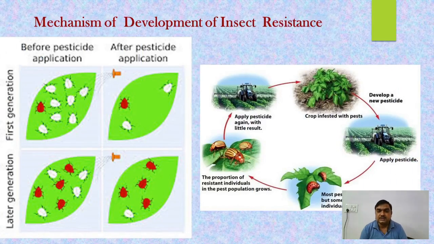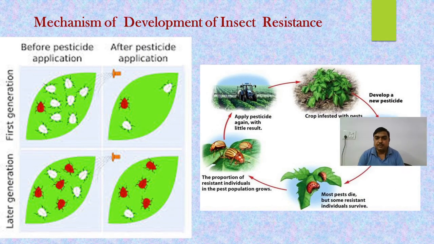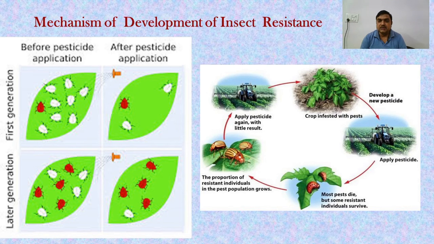So there are two conditions, pest resurgence and secondary pest outbreak. This condition occurs because of heavy amounts of pesticide application, non-judicious pesticide application. So with this presentation, we tried to understand why and how insecticide resistance develops in insects. Thank you.